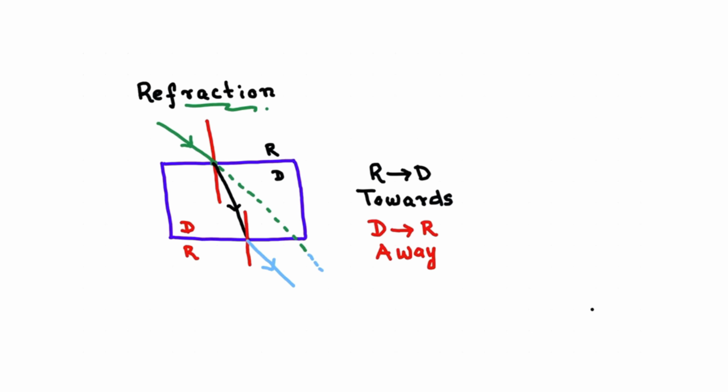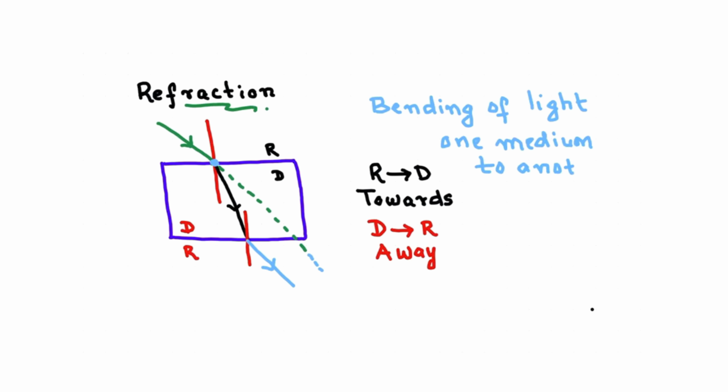So basically, bending of the light ray at the interface of two media should be there. For reflection to occur, only one medium is required. The bending of light when it travels from one medium to another, we call it refraction.